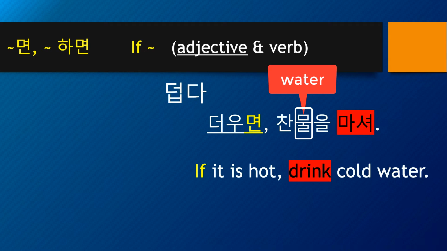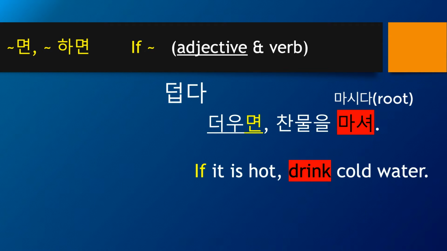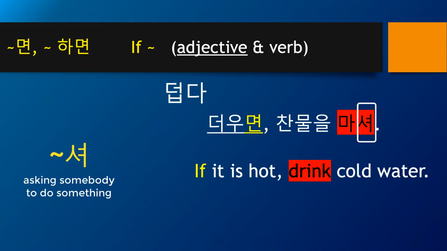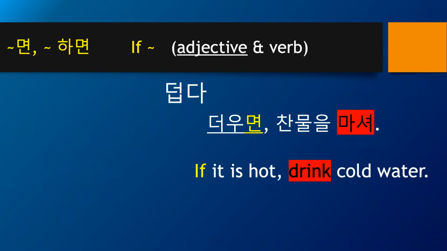And in season 1, we already learned about drinking, 마시다, or eating, 먹다. 마셔 comes from the root word 마시다, but when you say 마셔, it is actually asking you to do something. This is a little bit non-polite. 마셔 means almost like asking or sometimes suggesting or even ordering. So this is a very casual expression and do not use it in a situation where you need to be very polite.